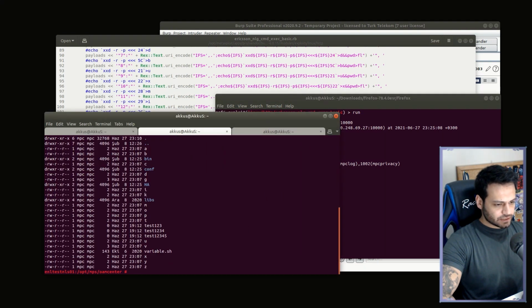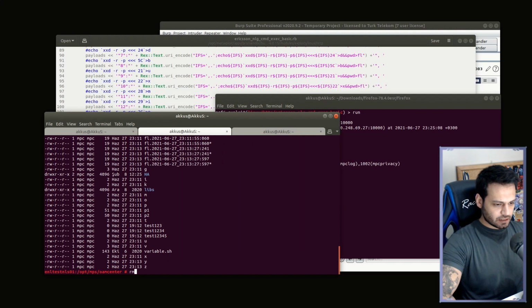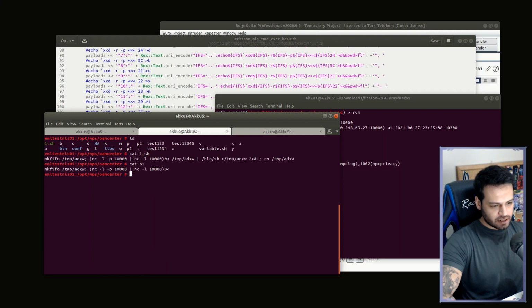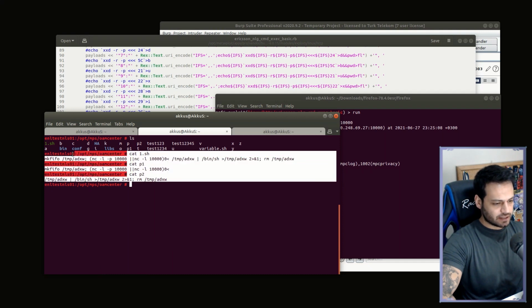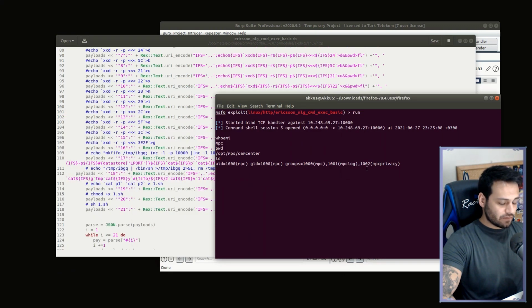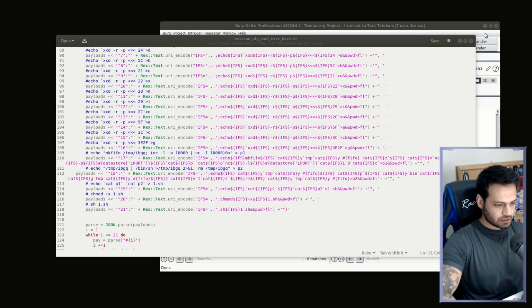Our restricted characters are here. The .sh is here, and the P1 and P2 files were also written and run successfully. As a result, we have obtained an exploit with all the operations we have performed.